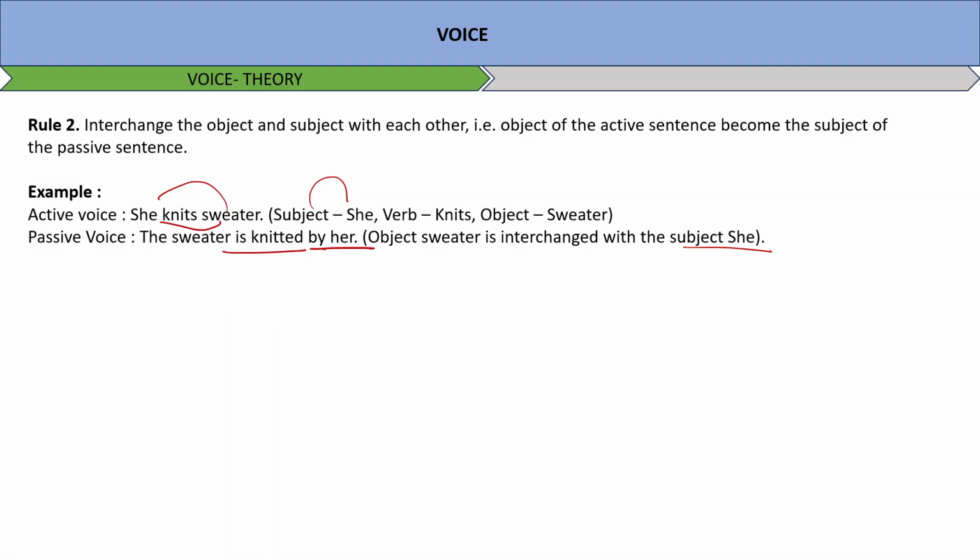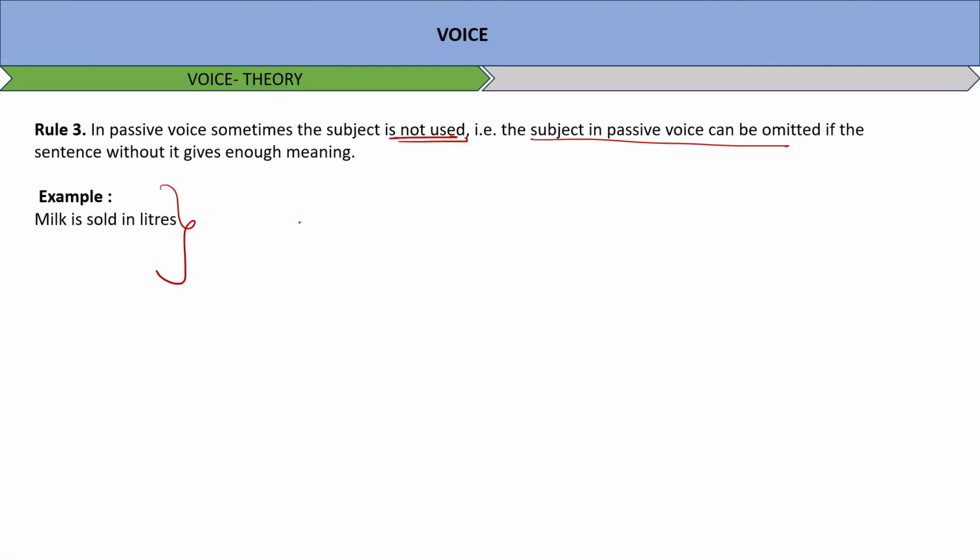Now, rule 3 says in passive voice, sometimes the subject is not used. That is, the subject in passive voice can be omitted if the sentence without it gives enough meaning. How? If I say milk is sold in liters. So, who is the subject here? Definitely milk, but can you write liters is being sold by milk or something like this? You cannot frame a passive sentence. So, sometimes the subject might not be used, which is okay.